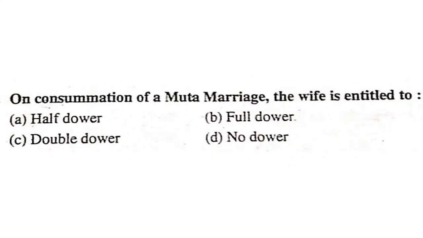On consummation of a muta marriage, the wife is entitled to half dower, full dower, double dower, or no dower? See, we are talking about muta marriages. If the marriage is consummated, the wife is entitled to the entire amount of dower.